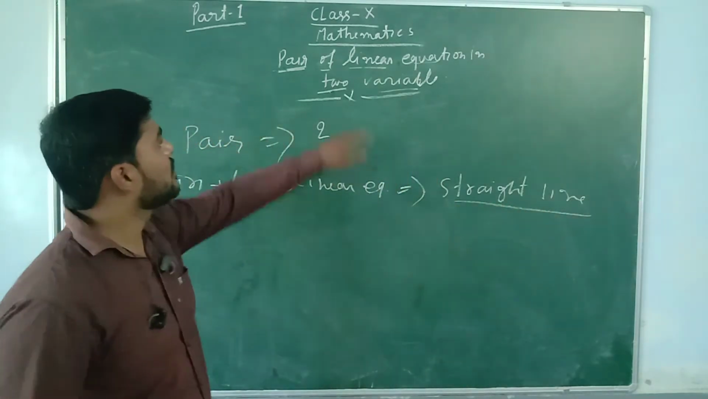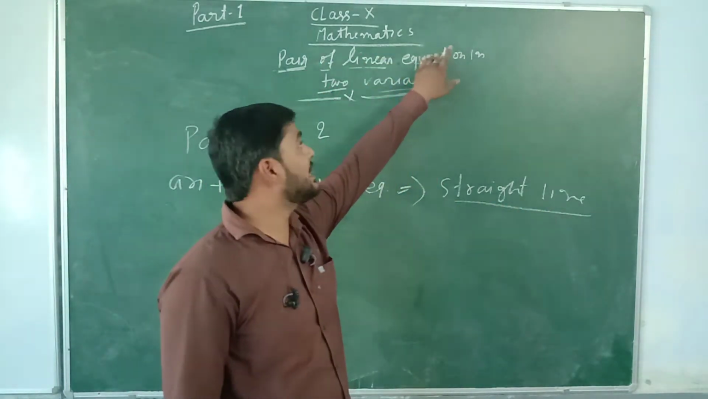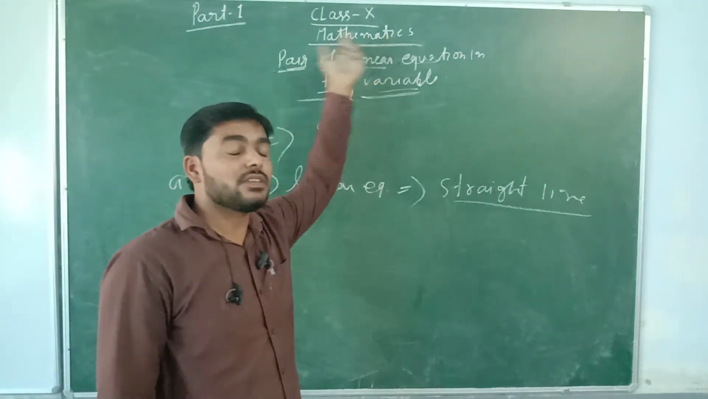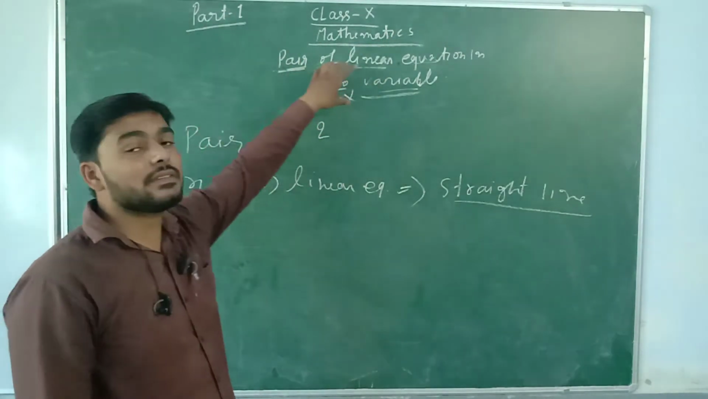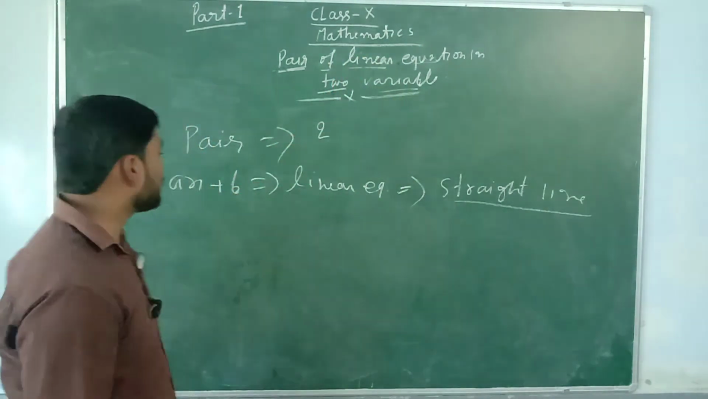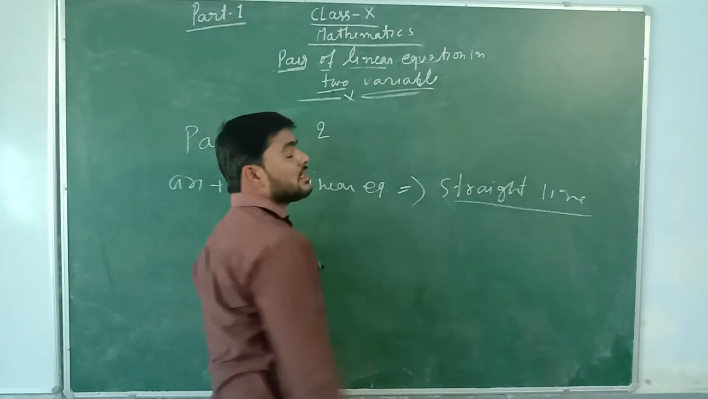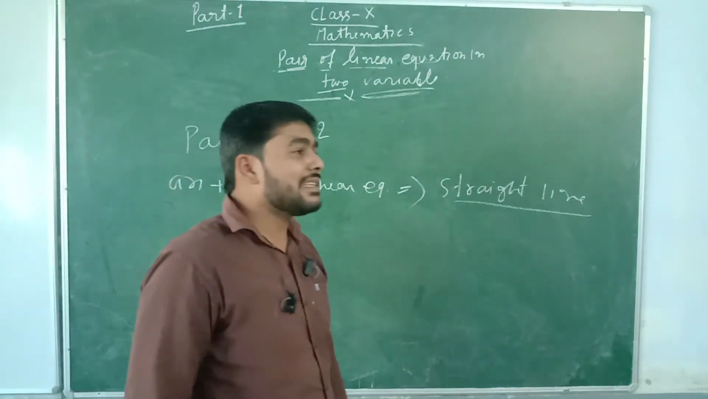Now, the complete linear equation in two variables. In two variables means that if you are writing the linear equation, it will be in two variables. Now what is the meaning of the variable? There are two words.